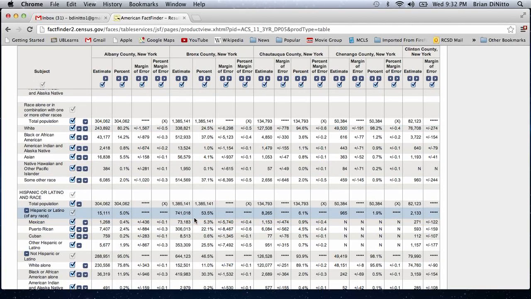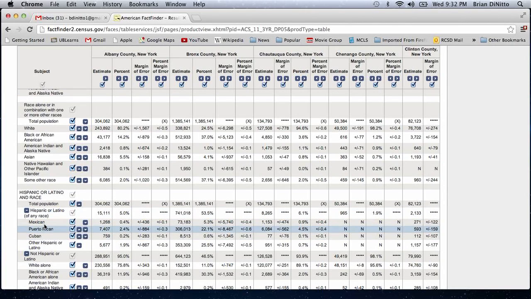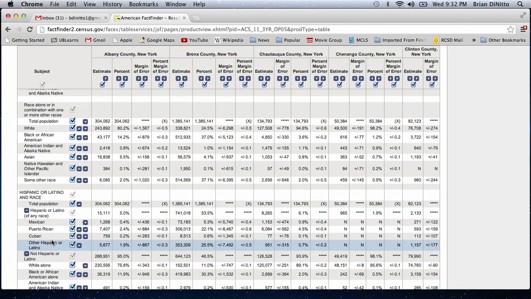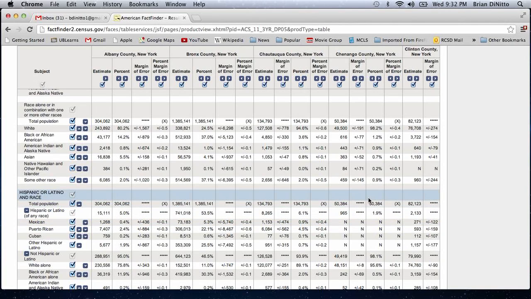So within this county, 53% of the county is Hispanic or Latino. It also has a breakdown by Mexican, Puerto Rican, and Cuban, which might help with his marketing. So that's how we can use the guided search to help a patron search for census information.